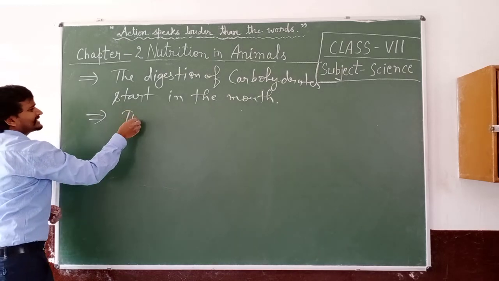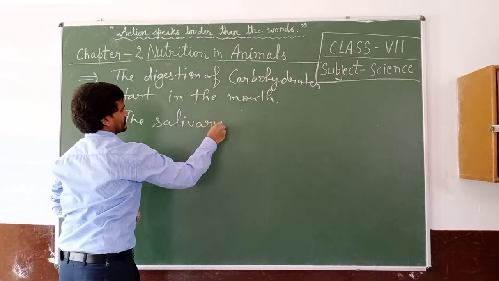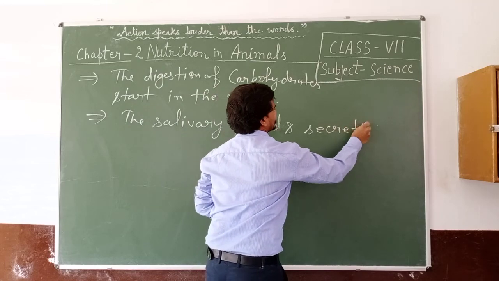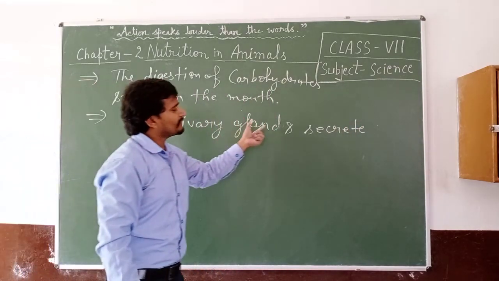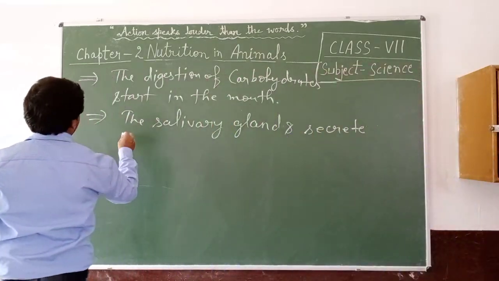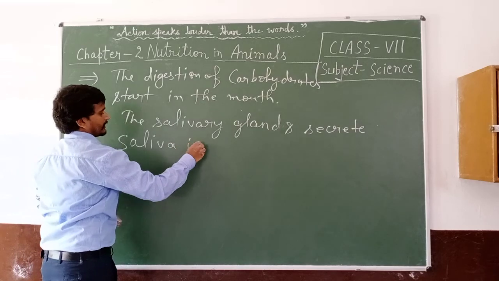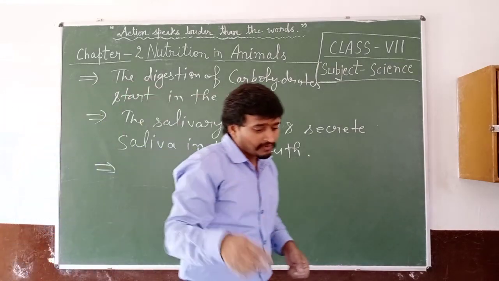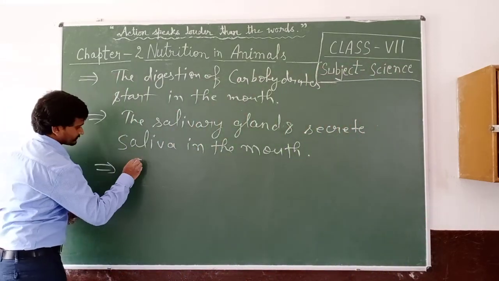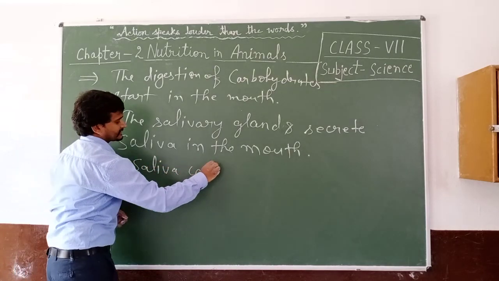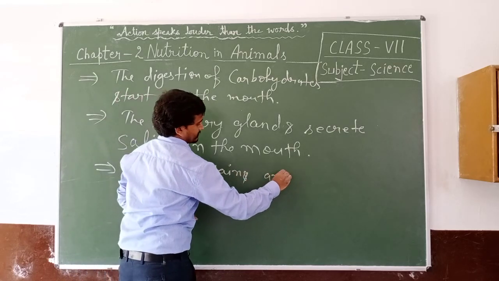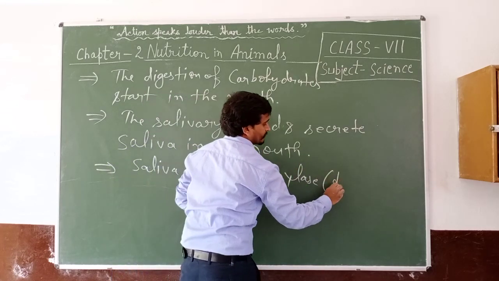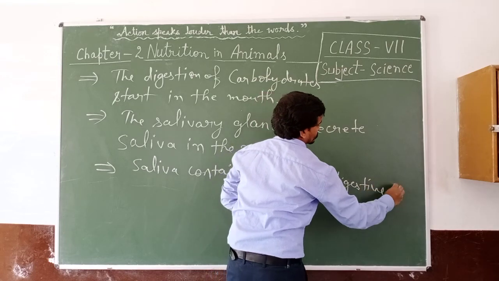The salivary glands secrete saliva in the mouth, and this saliva contains a digestive juice, amylase.